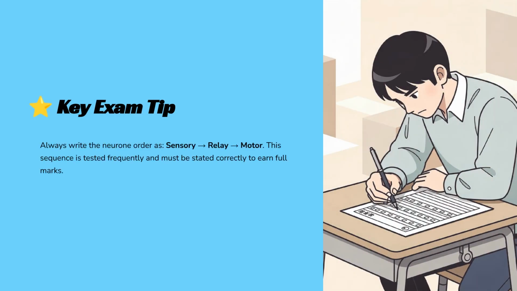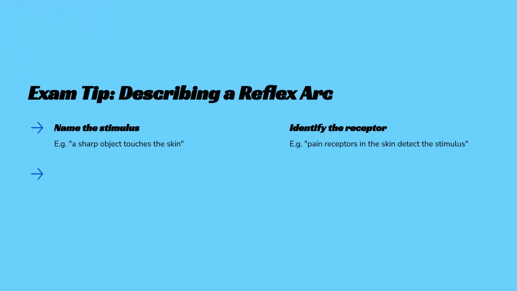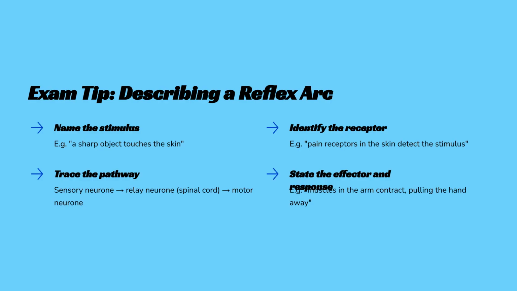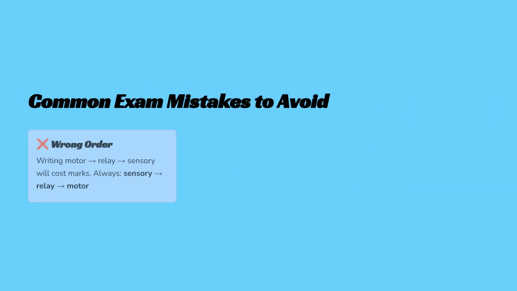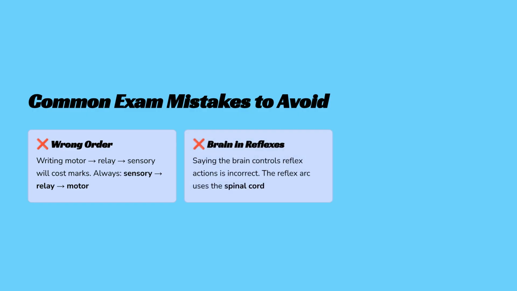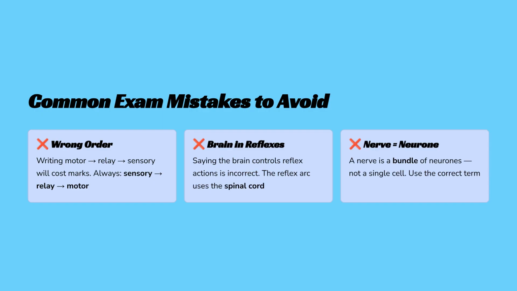A key exam tip: always state the neuron order correctly as sensory, then relay, then motor. This sequence is a frequently tested concept, essential for full marks. To describe a reflex arc, first name the stimulus and identify the receptor. Next, trace the pathway, sensory to relay to motor neurons. Finally, state the effector and resulting response. Avoid common exam mistakes. Use the correct neuron order. Remember, the brain is not involved in reflex action, and distinguish between a nerve, which is a bundle, and a neuron, a single cell.